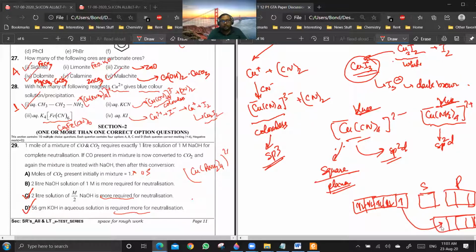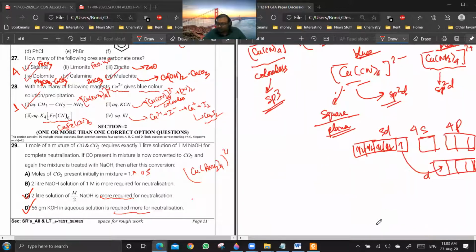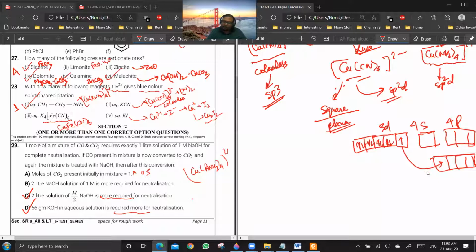But that will mean that Cu2+ will get oxidized easily to Cu3+. That doesn't take place. This means that it is remaining here. This d orbital is being used. This is 3d, 4s, 4p, and 4d. Are you getting my point? This I have discussed in the class also. Getting or not? Yes, sir.